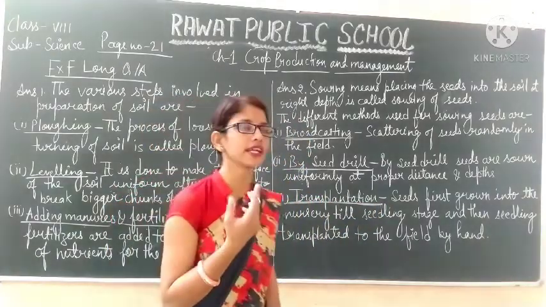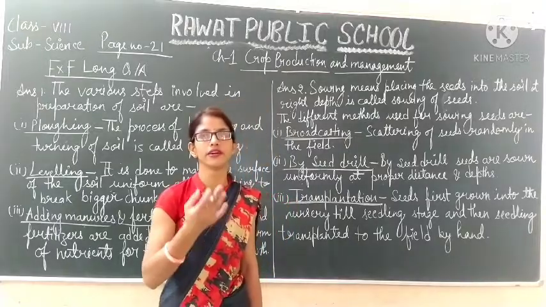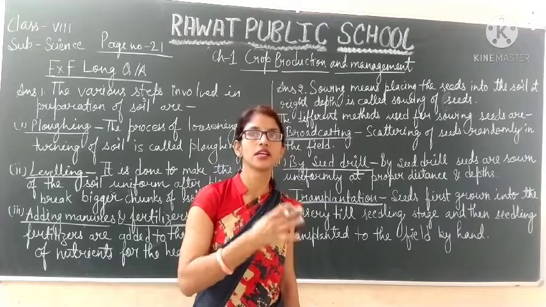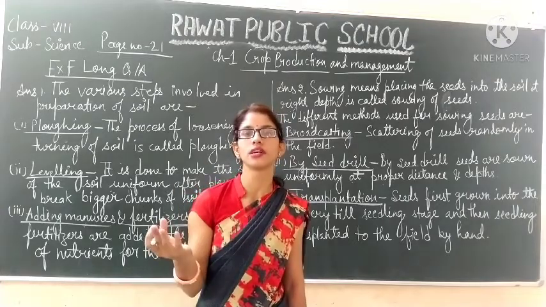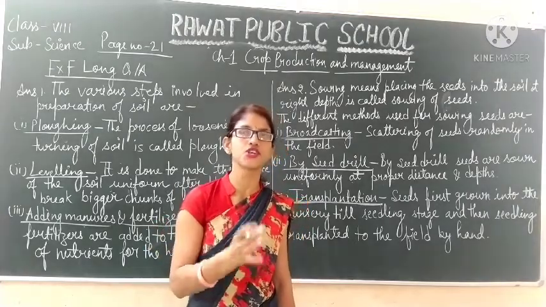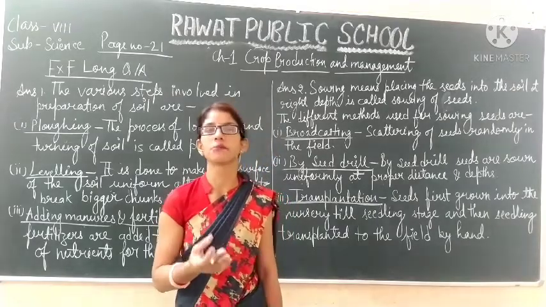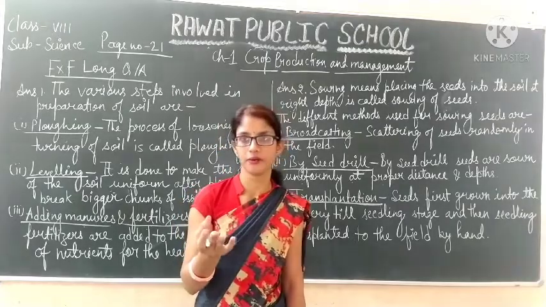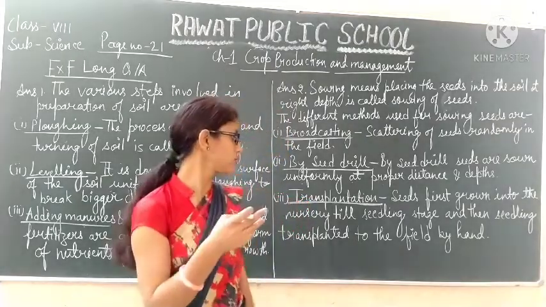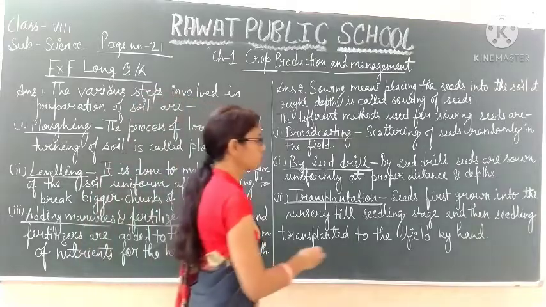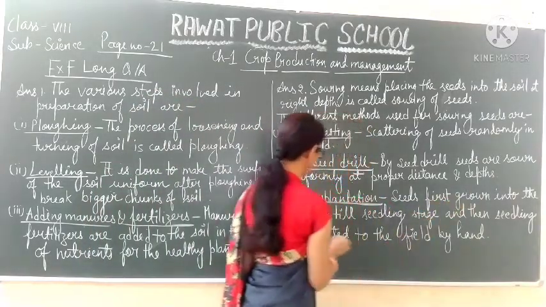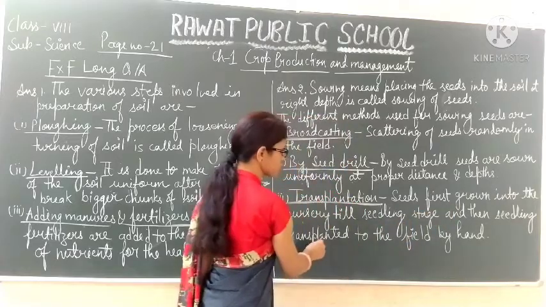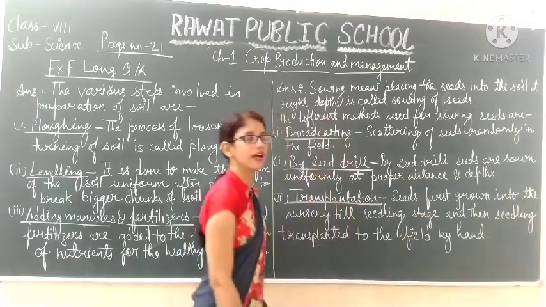Some seeds are not grown directly in the field and require standing water, like rice. So first the seeds are grown in the nursery till the seedling stage, and after some time the healthy seedlings are transplanted into the main field by hand. That is known as transplantation. So seeds are first grown in the nursery till the seedling stage and then the seedlings are transplanted to the field by hand.